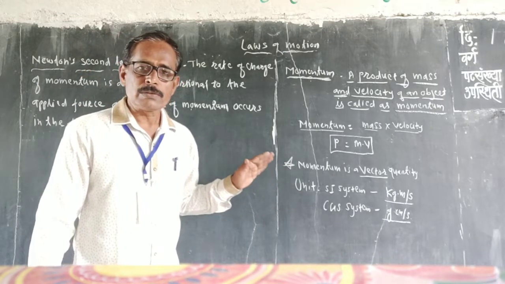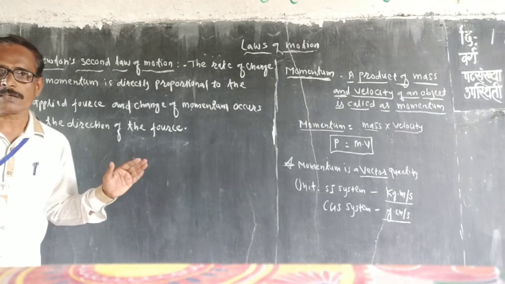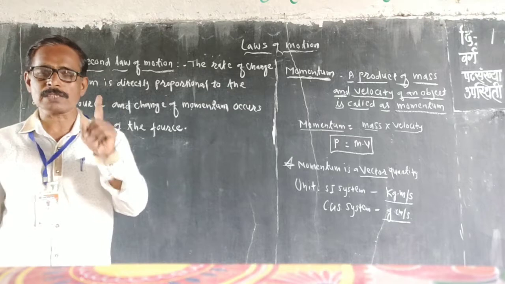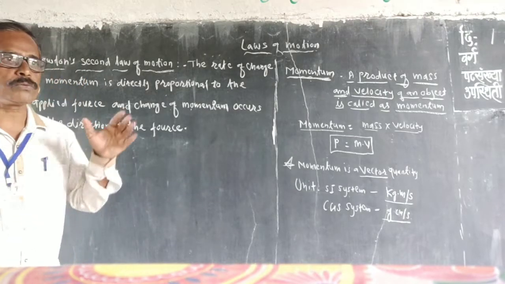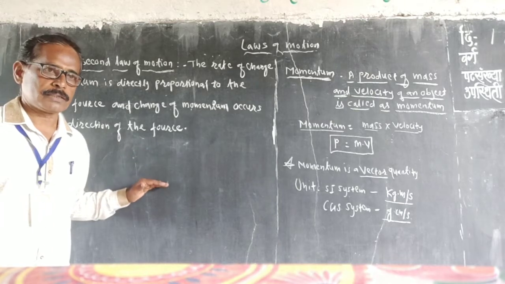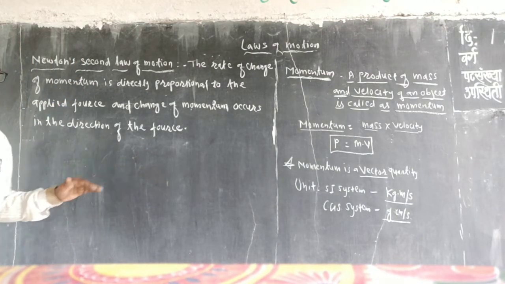Now we turn to Newton's second law of motion. Newton stated the laws of motion, and there are three laws. The first law we discussed in our first part, and now we discuss the second law of motion, which was stated by Newton. So what is the statement of Newton's second law of motion?